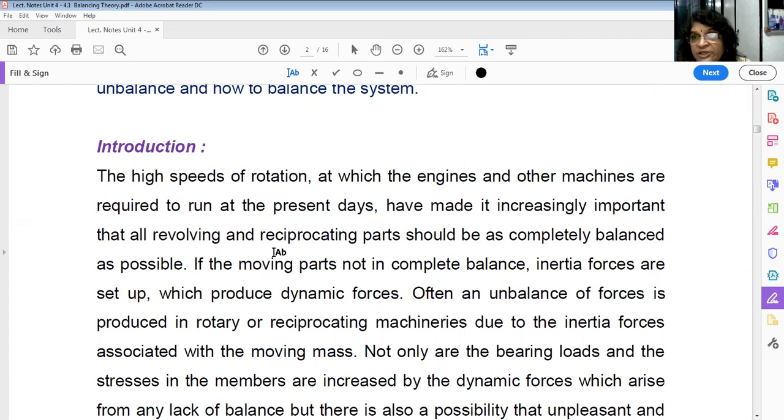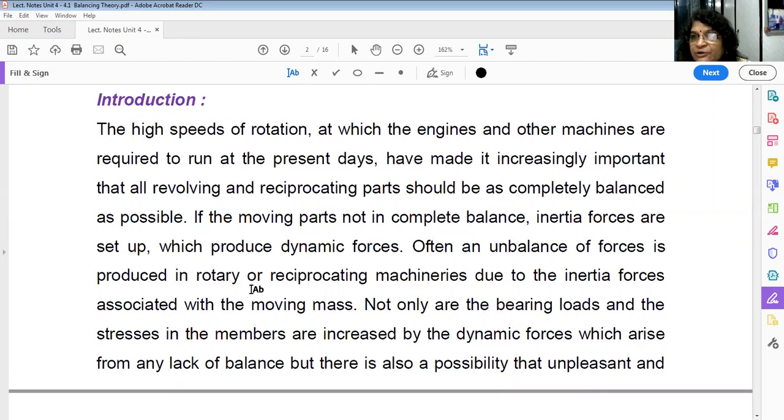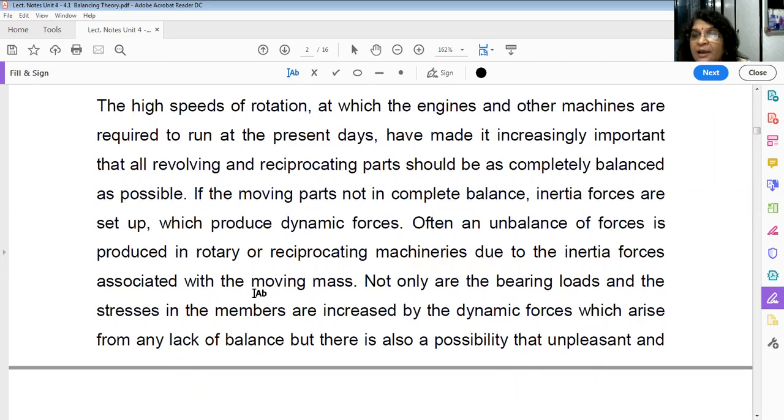You can imagine, if these parts are not completely balanced, then what can happen? Because of this unbalance of the parts, it will create dynamic forces. And these dynamic forces, in a reciprocating engine, are nothing but the inertia forces.